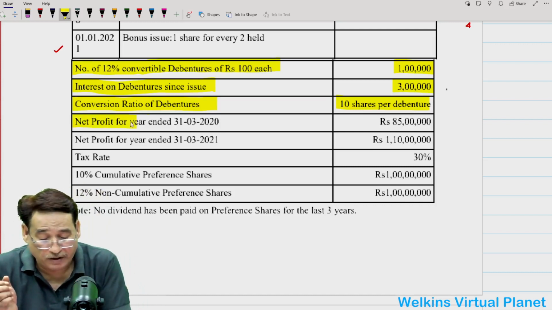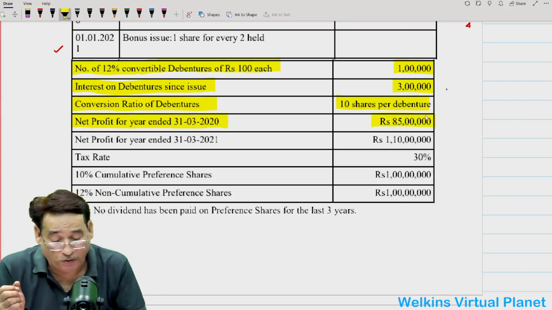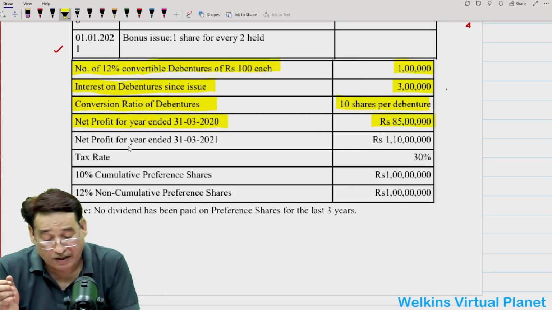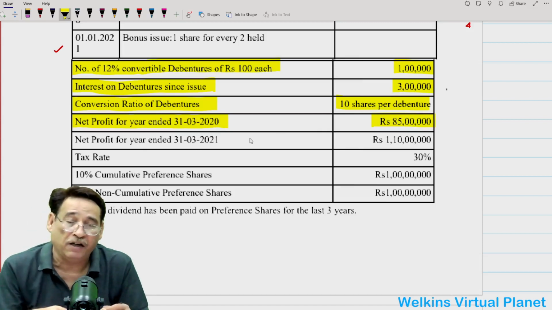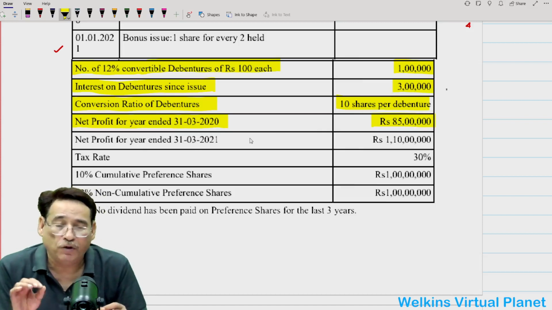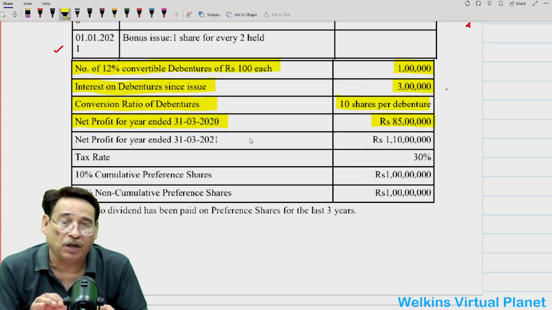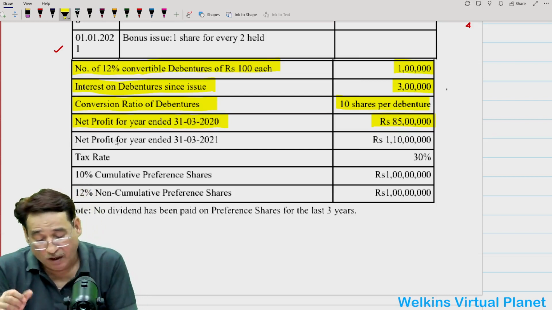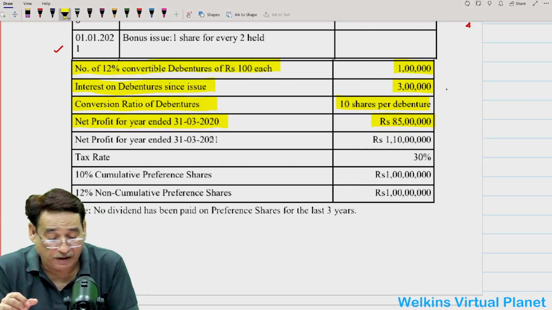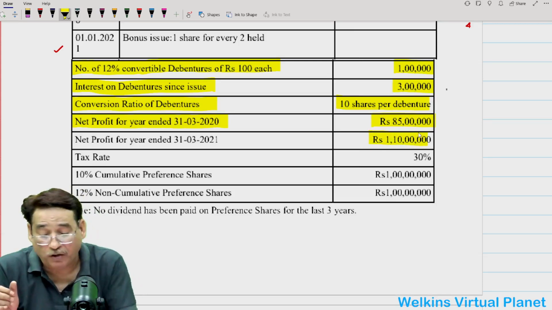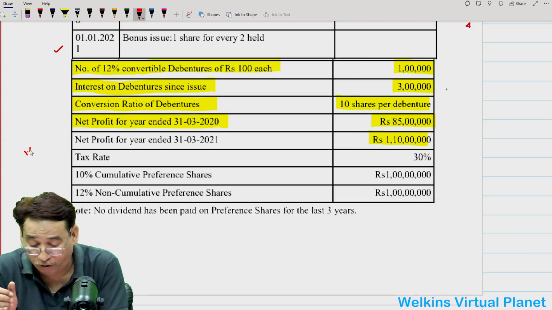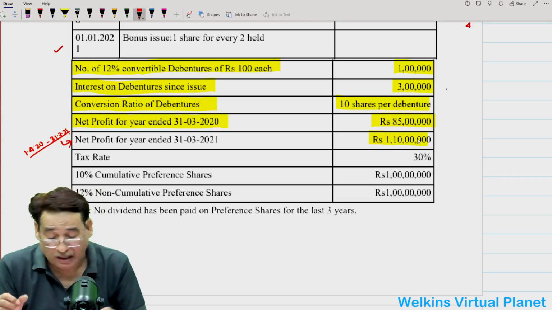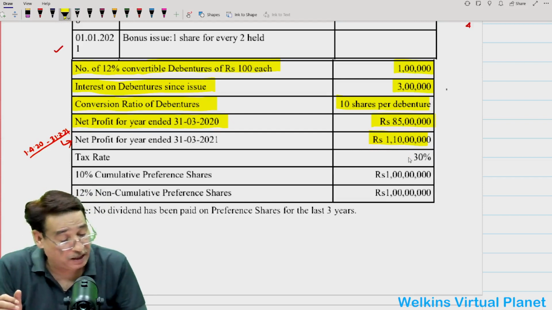Now the important point is that net profit for the year ended 2020 is 85 lakh, and net profit for the current year, which starts on 1/4/2020 and ends on 31st March 2021, is actually 110 lakh. I'm sorry, the current year starts on 1/4/2020 and ends on 31/3/2021. Tax rate given to you is 30%.